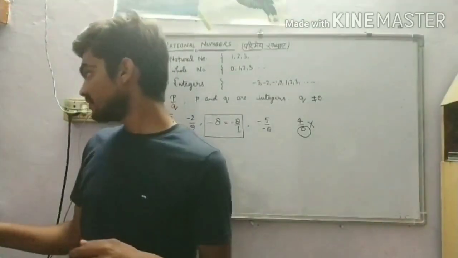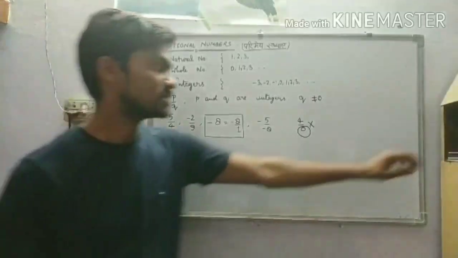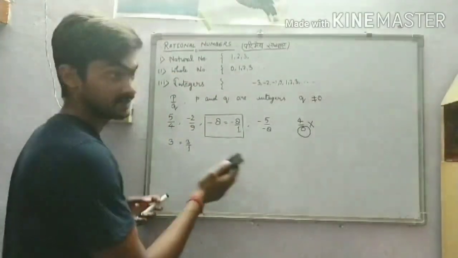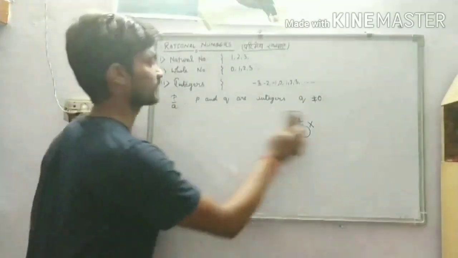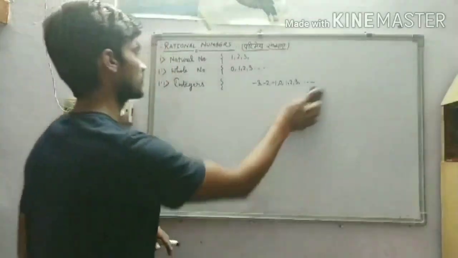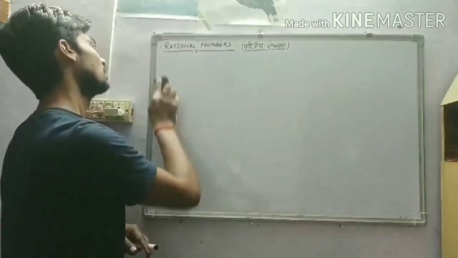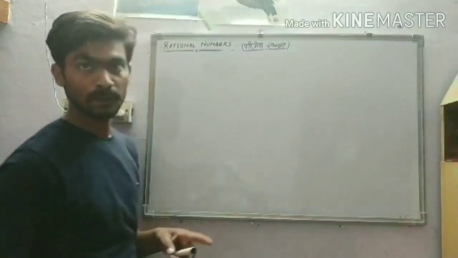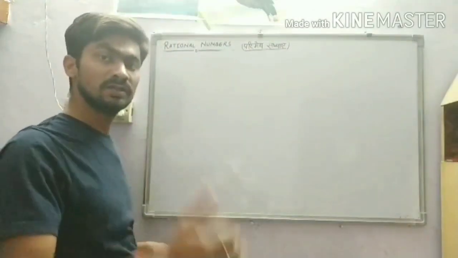Now as I move further, I need to tell you the types of rational numbers. So let us see. There are two types of rational numbers. Which ones are they? In between, if you want to copy, you can pause the video and take a screenshot.